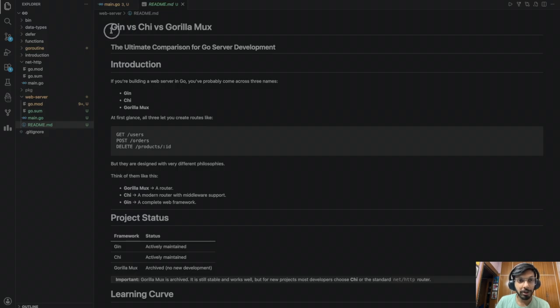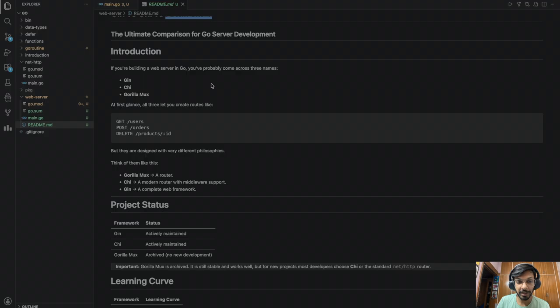All right, so there are three most popular frameworks, libraries, packages, whatever you want to call them in Go that you will hear about. Gin, I think it's called Kai. Everyone will have different pronunciations. You can go with G, it doesn't matter. And then there's Gorilla Mux. All of these are used to make HTTP requests. For example, if you have get, post, delete, put, anything, right? But they differ from each other in some aspects.